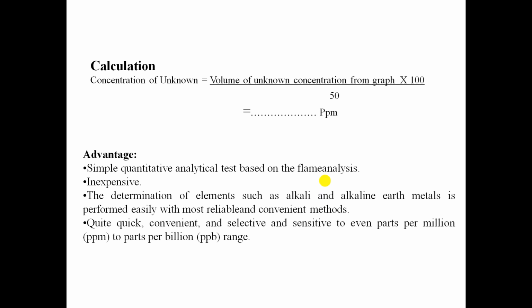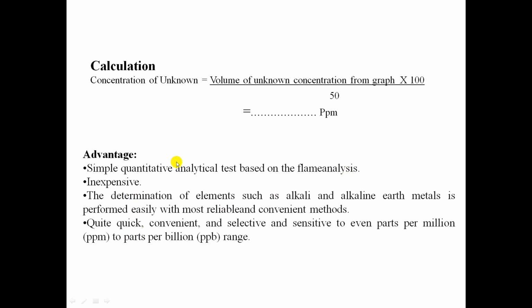The concentration of the unknown solution is equal to the concentration of the unknown read from the graph, multiplied by 100 divided by 50. That gives the result in parts per million, that is ppm. So the advantage of this flame photometry is that it is a simple quantitative analytical test based on flame analysis,